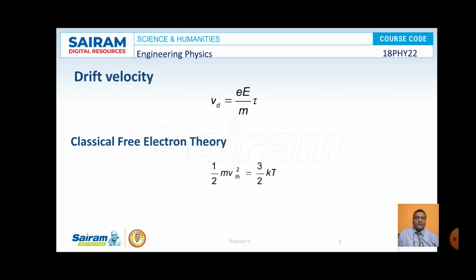It is observed that according to classical free electron theory, the free electrons are assumed to behave like gas molecules and assumed to obey the laws of kinetic theory of gases. That's why 3 by 2 kT, the kinetic energy of an electron at temperature T, is equal to the kinetic energy of a gas molecule at the same temperature given by half m v square. Here Vth means thermal velocity.